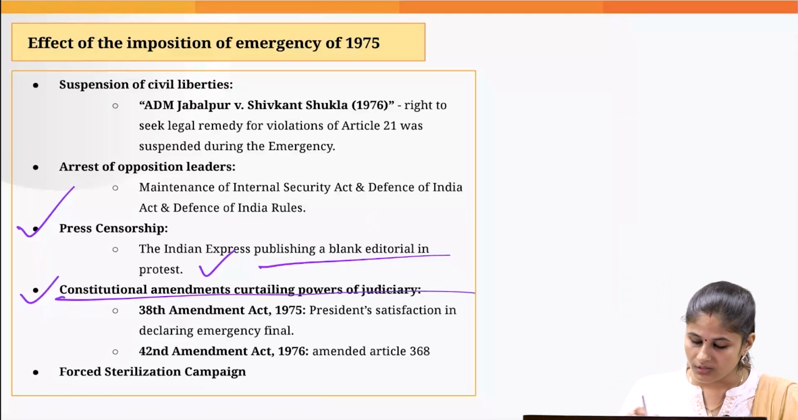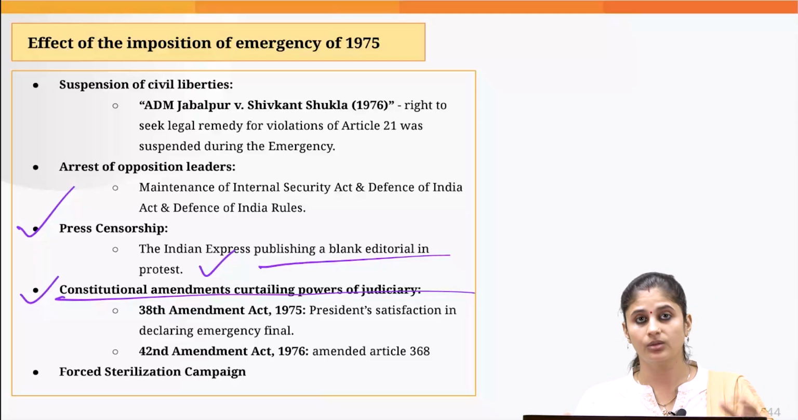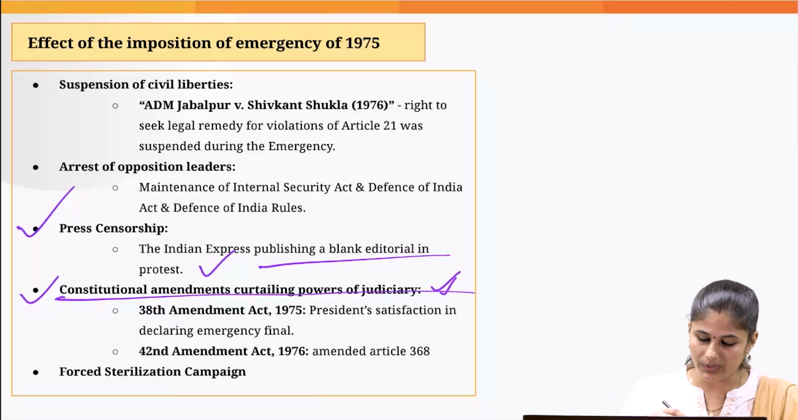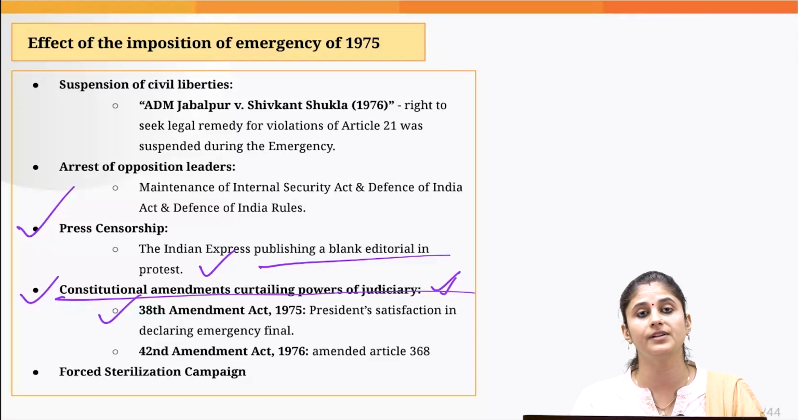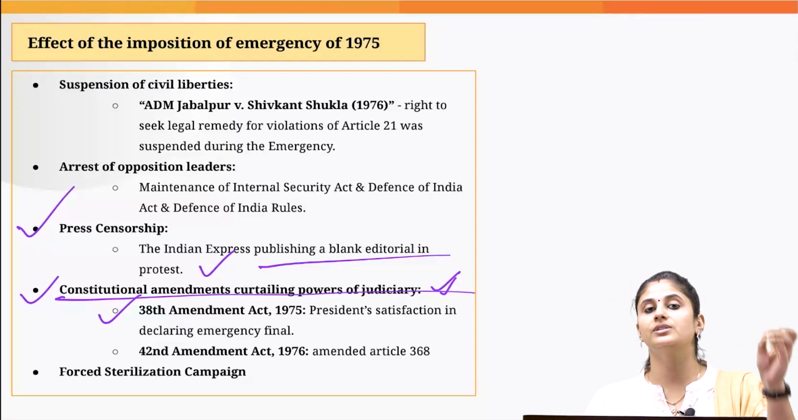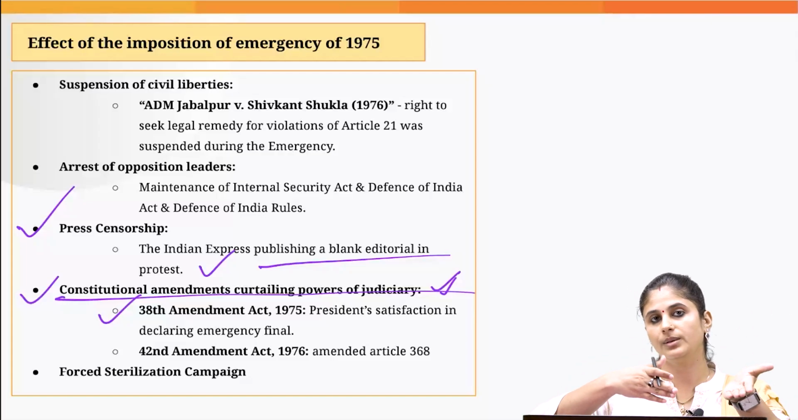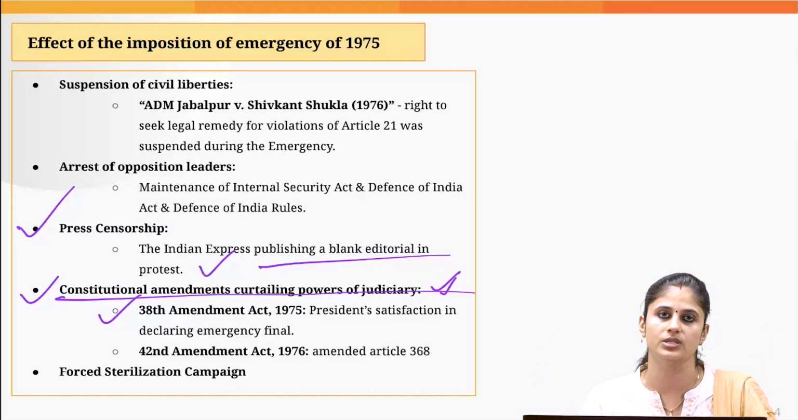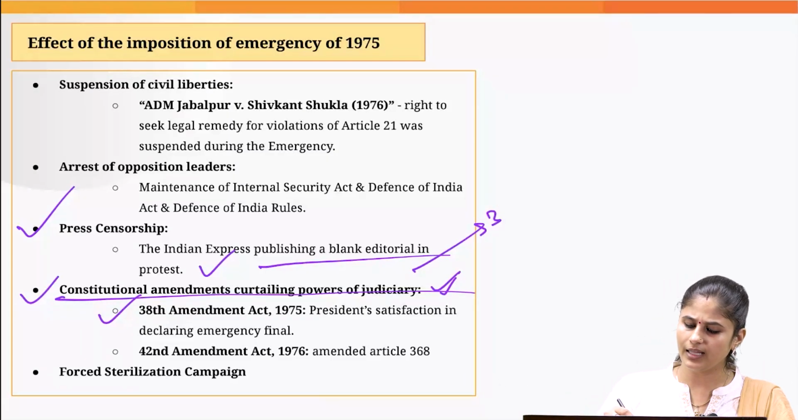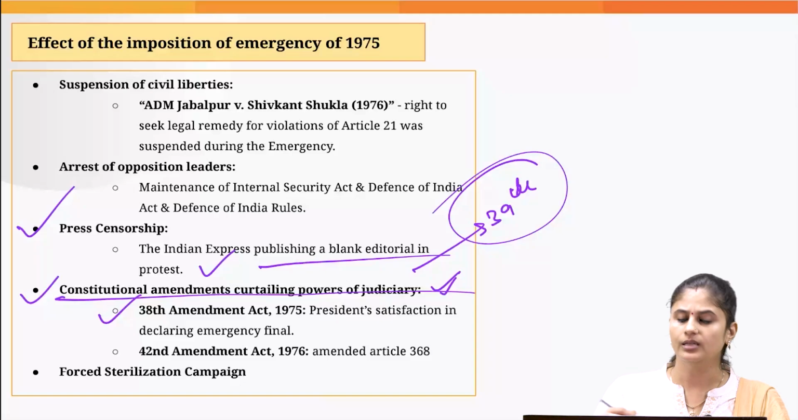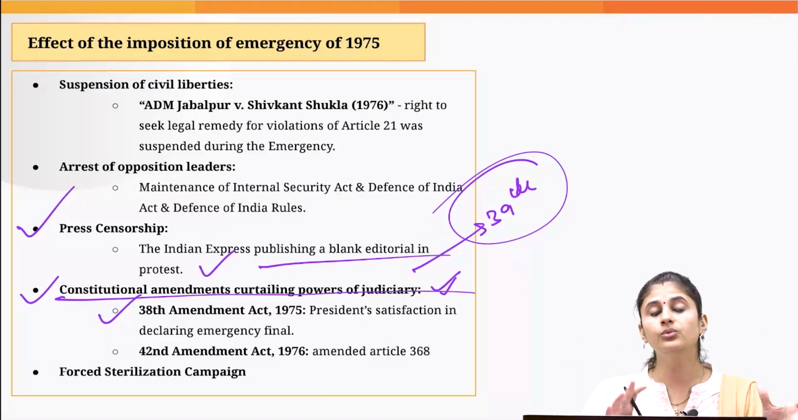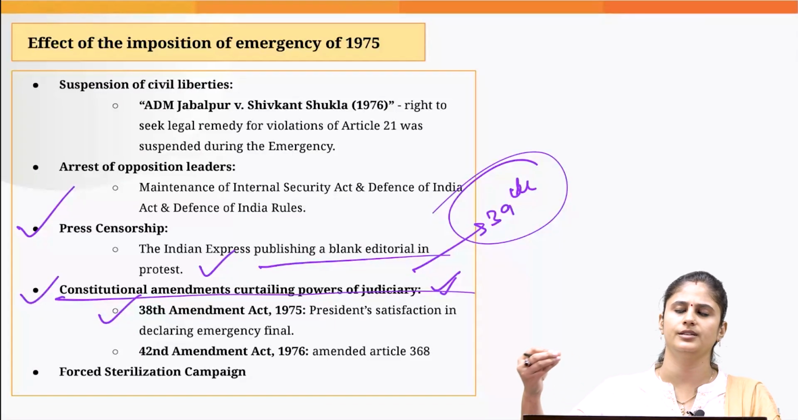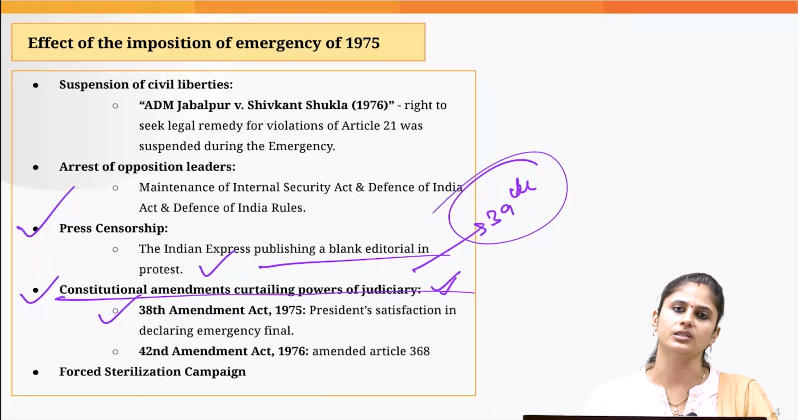Okay, then various Constitutional Amendment Acts were given effect, which curtailed the power of the judiciary. For example, the 38th Constitutional Amendment Act 1975 stated that the satisfaction of the president with regard to imposition of different emergencies would be immune from judicial review. And in the 39th Constitutional Amendment Act, the government basically tried to immune the electoral disputes related to the office of Prime Minister and the office of Speaker from judicial review.